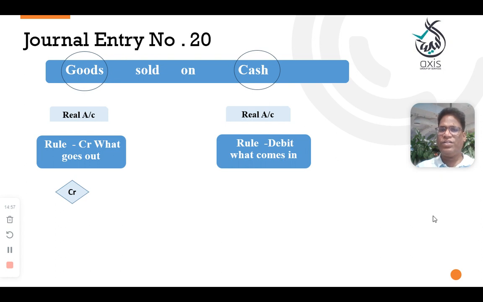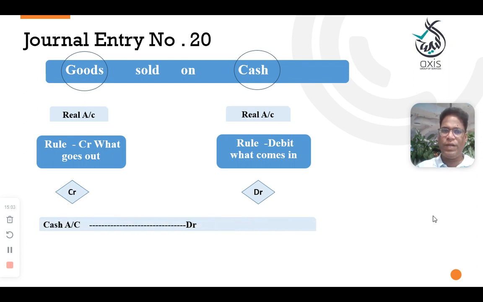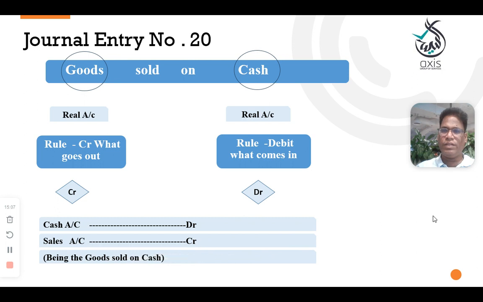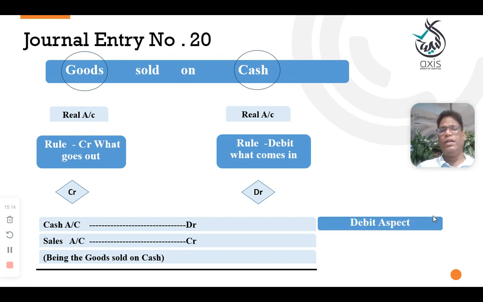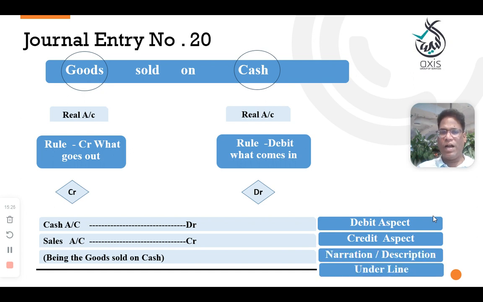Here, cash is a real account. Cash is coming in, you need to debit. So what is the general entry? Cash account debit to sales account credit, and narration being the goods sold on cash, and underline. The debit aspect in this transaction is cash, we are receiving the cash, that's why we record it as a debit aspect. Goods are going out, that's why we record it as sales, a credit aspect. Narration and underline.